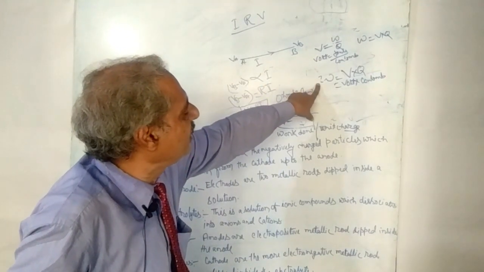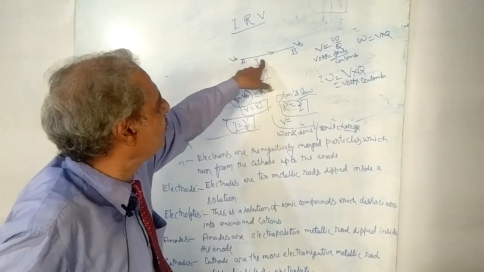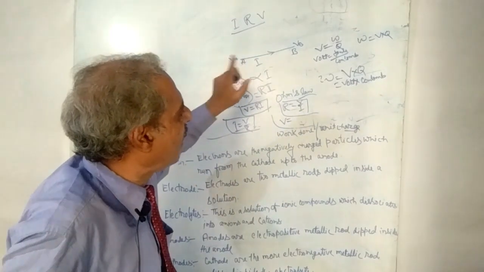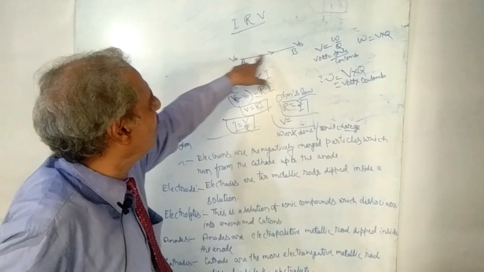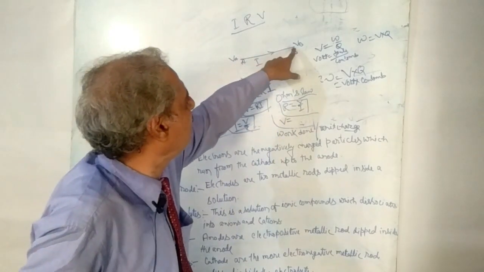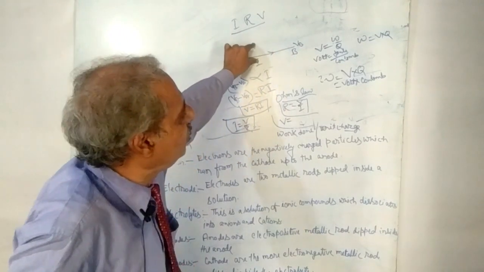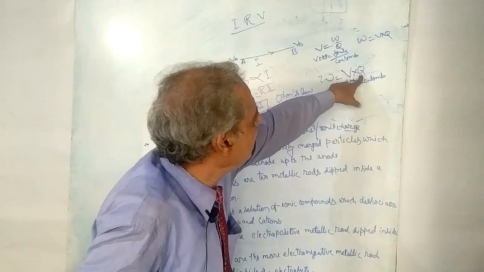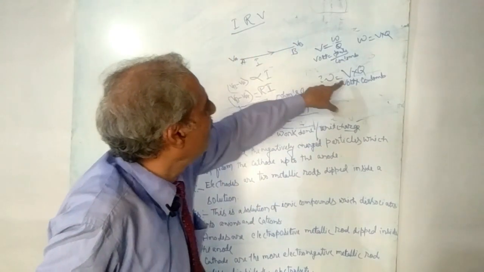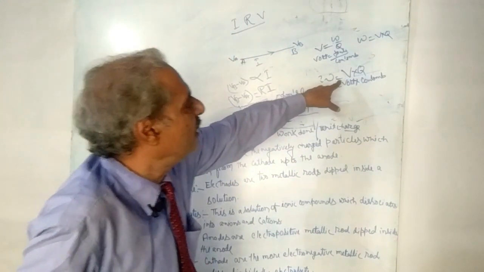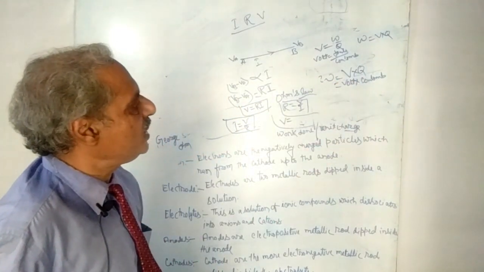If you want to calculate the work done by the current flowing through a conducting wire, you first calculate the potential difference between these two points and how much charge is flowing through it. If charge is denoted by Q and the potential difference by V, you can multiply V and Q with each other.